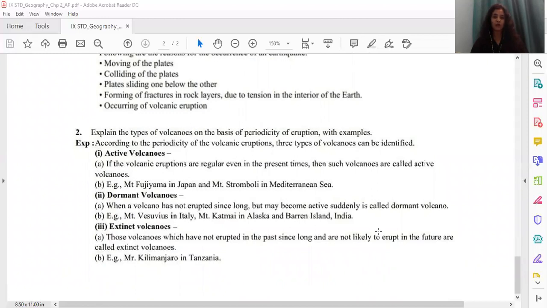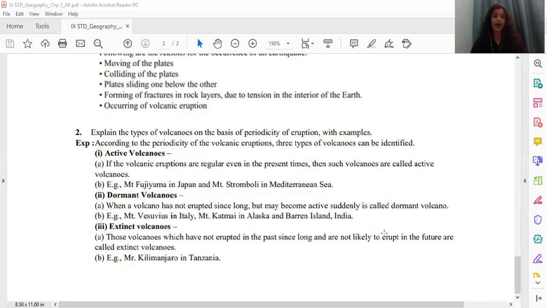Explain the types of volcanoes on the basis of periodicity of eruption with examples. Answer, giving a short intro. According to the periodicity of volcanic eruptions, there are 3 types of volcanoes, or the volcanoes can be identified in 3 types. The first one, active volcanoes. If a volcanic eruption are regular even in the present times, then such volcanoes are called as active volcanoes. Example, Mount Fujiyama in Japan and Mount Stromboli in the Mediterranean Sea.